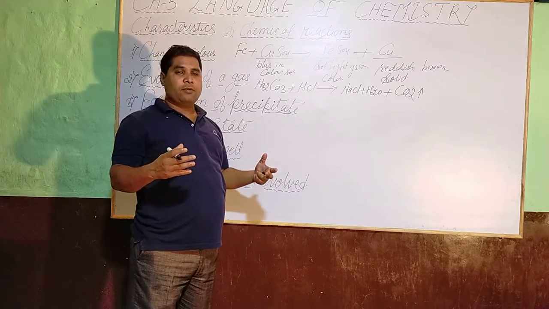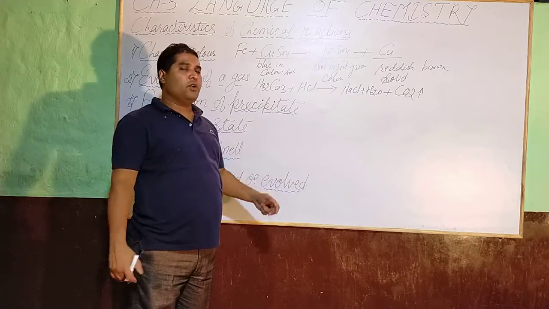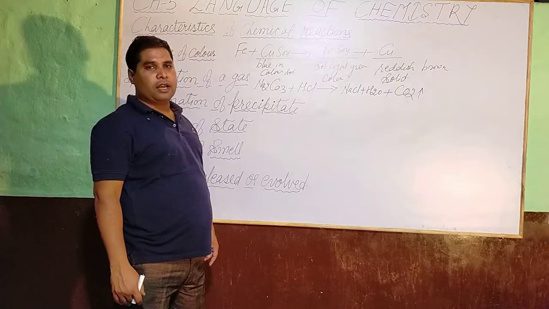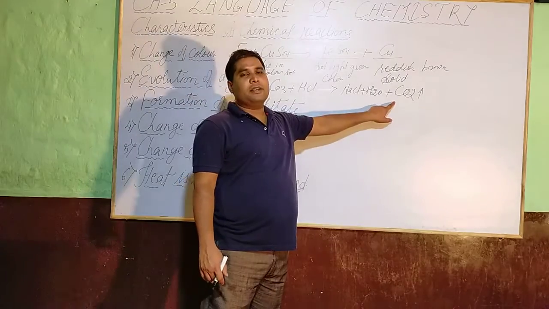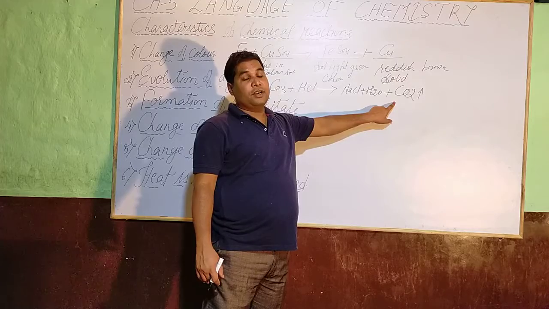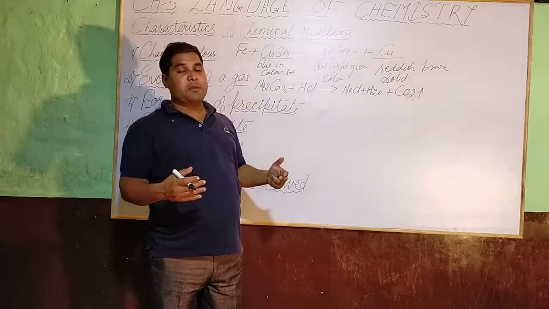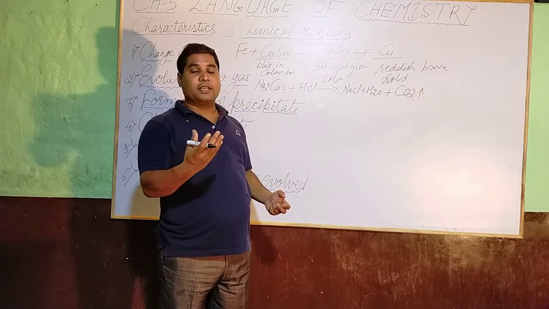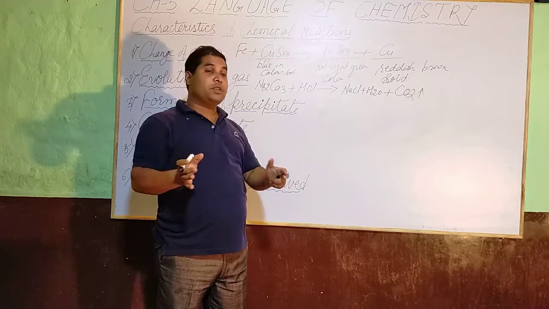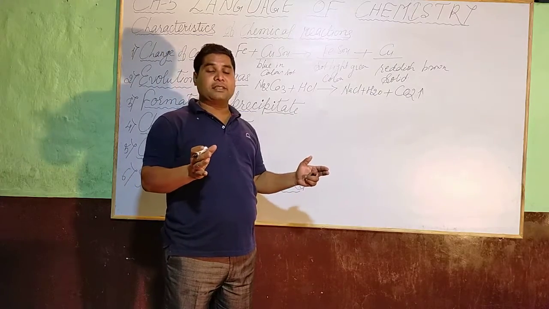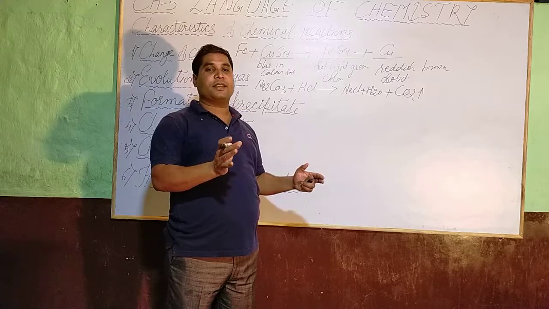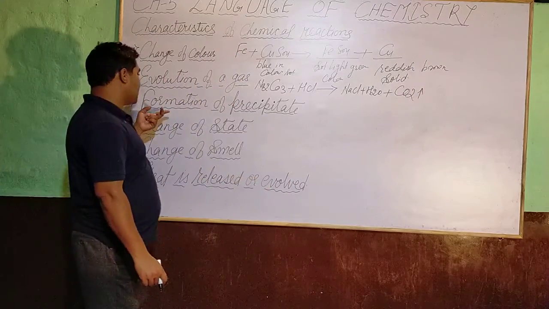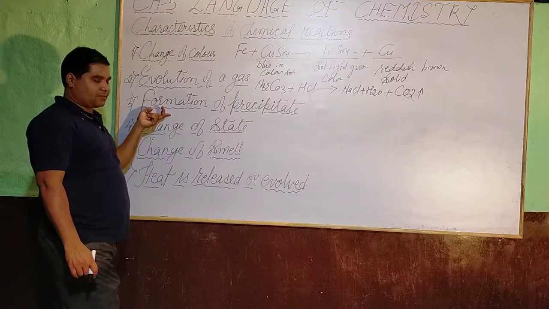As the reaction proceeds, what do you notice? Evolution of the gas. Which gas? Carbon dioxide. So dear student, what you notice in this chemical reaction is the evolution of the gas, and it is a type of change which you see while the chemical reaction proceeds. Next you see the type of change, formation of precipitate.